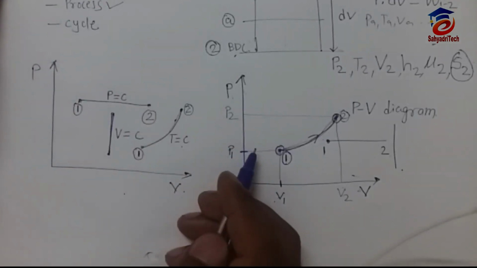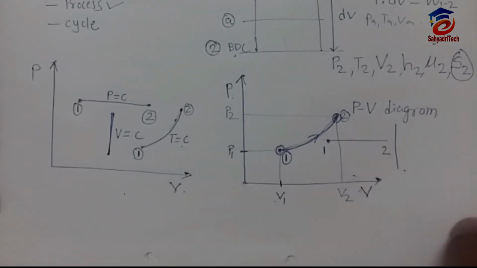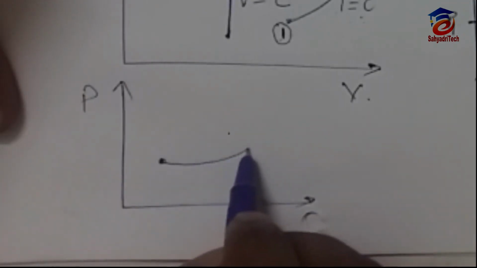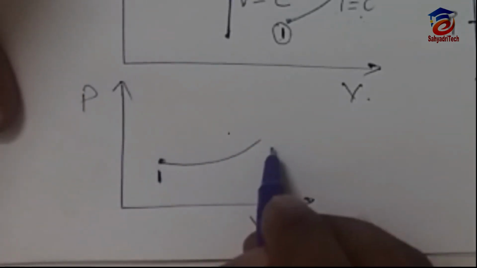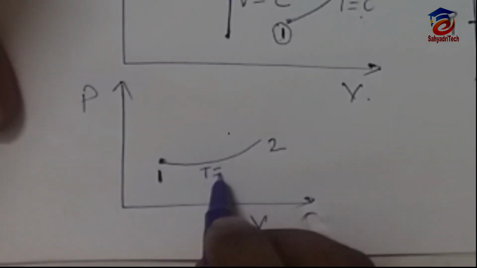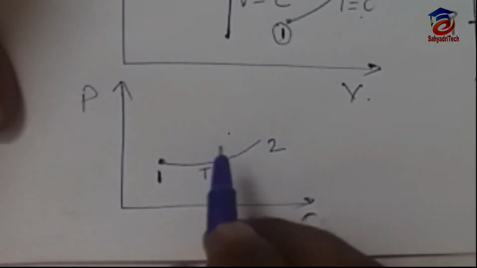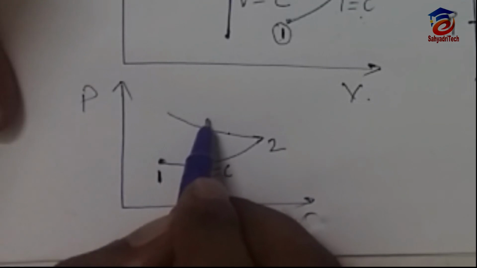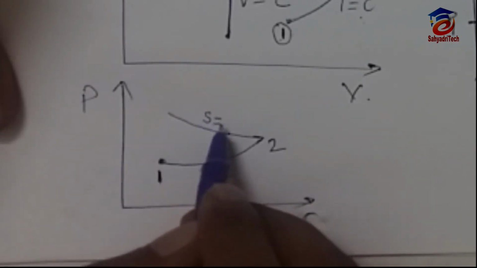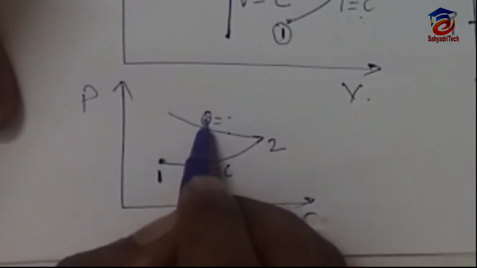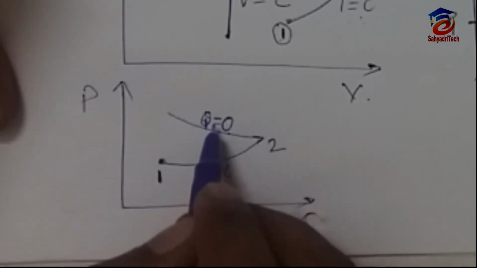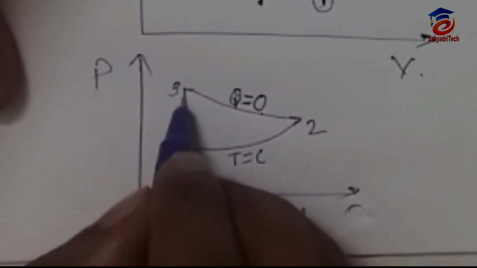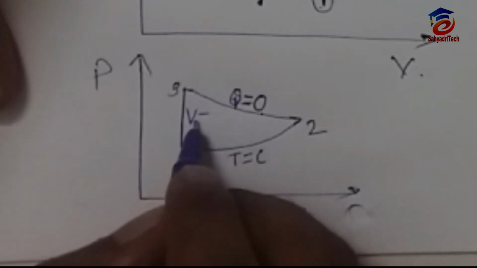Now see what a cycle is. Suppose we are going to draw various processes here. This is process 1 2, which is, let's say, T is equal to C. Then we draw another process which is an adiabatic process. In an adiabatic process S is equal to C or Q is equal to 0, the heat transfer will be 0. Then another process, that is 3-1, which is a constant volume process.